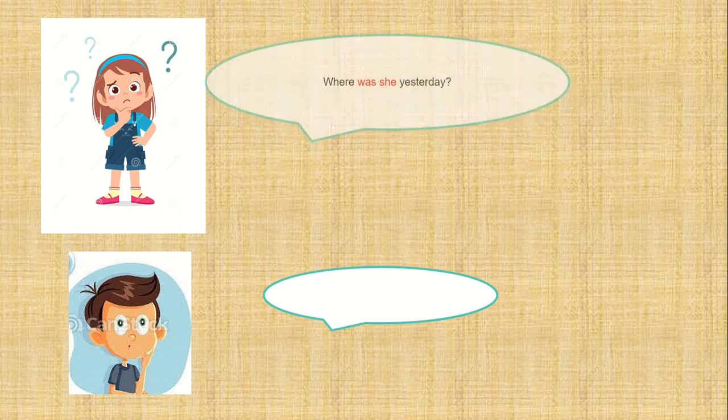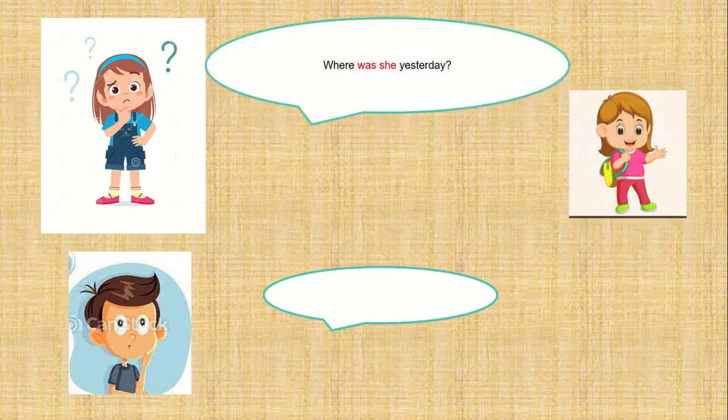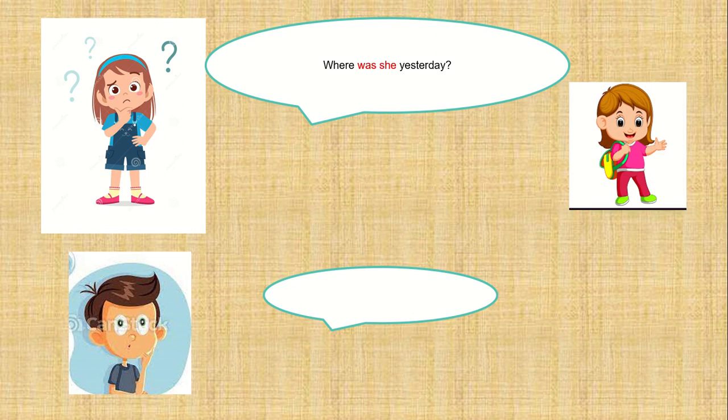If you want to ask regarding a girl, you can ask like this: Where was she yesterday? Repeat after me, class. Where was she yesterday? We use the word she to refer to a girl, and the word was because it is past tense, something that has happened before.